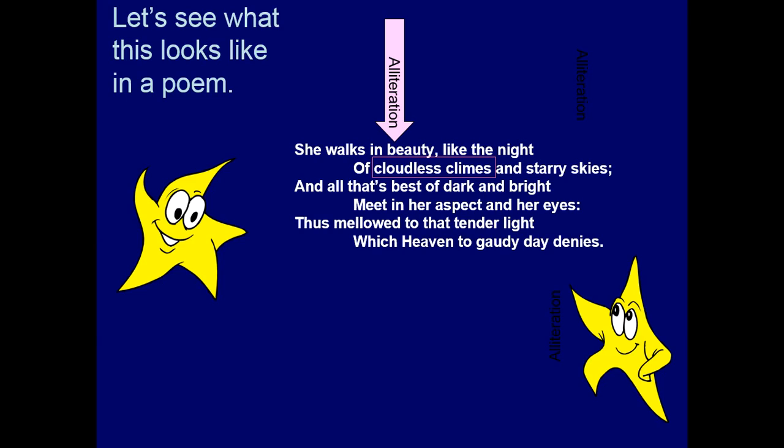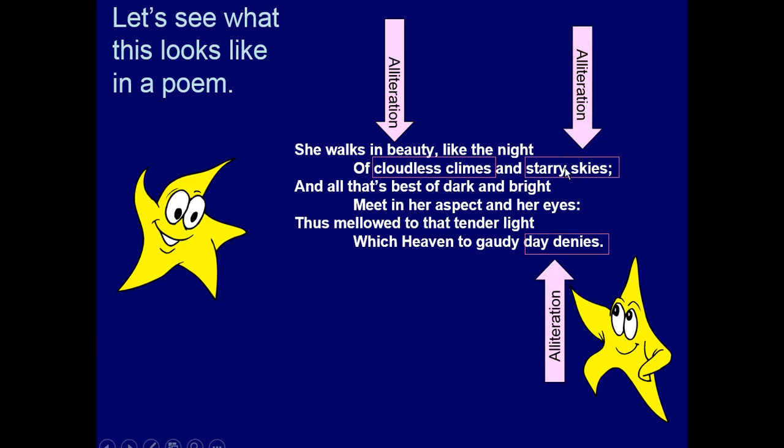Here we have cloudless climes, alliteration, the same repeated sound, like the sound of the letter C, its sound is like K. And we have starry skies, and we have day denies, the repetition of the S sound here and the D sound here.